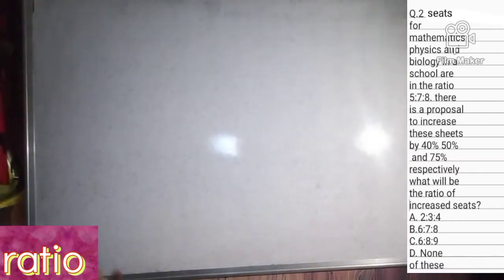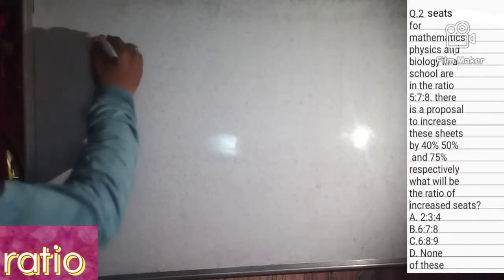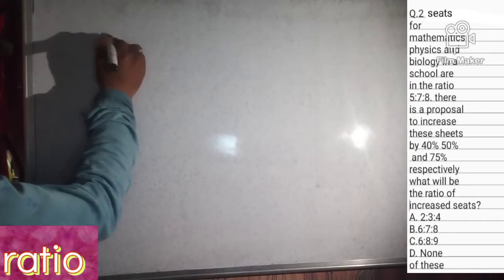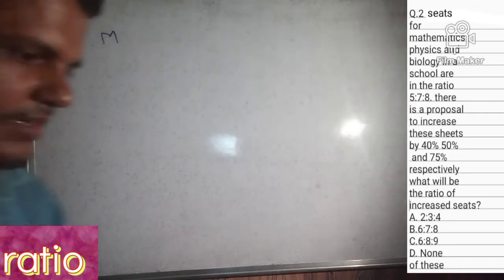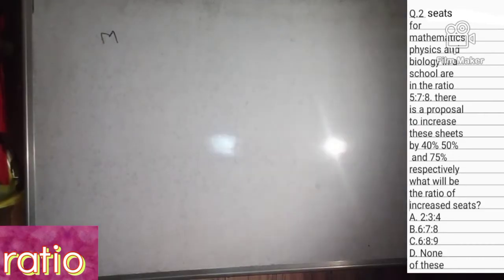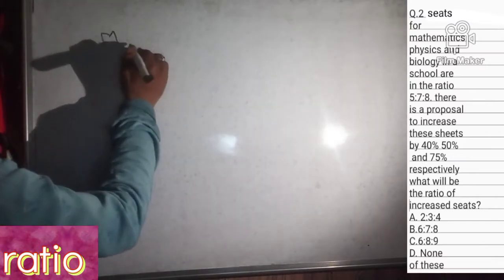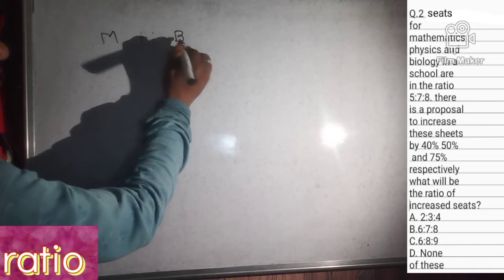So now see here, mathematics, physics and biology.